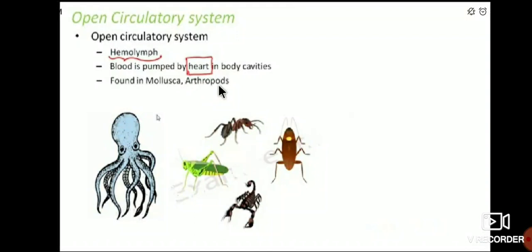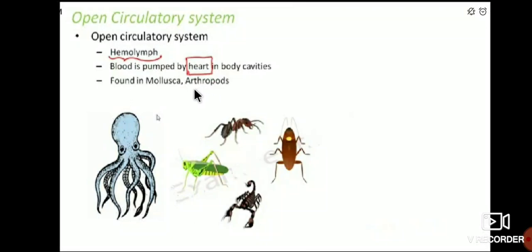You are going to learn about mollusca and arthropods in the 10th standard biology chapters. So the open circulatory system has hemolymph, and blood is pumped by the heart into body cavities.